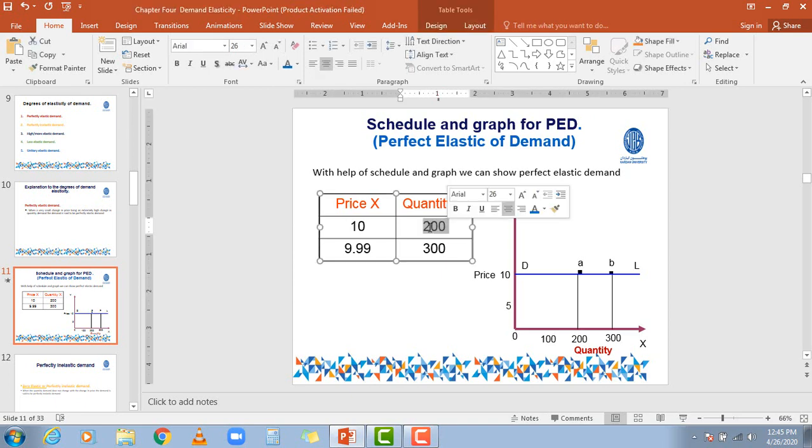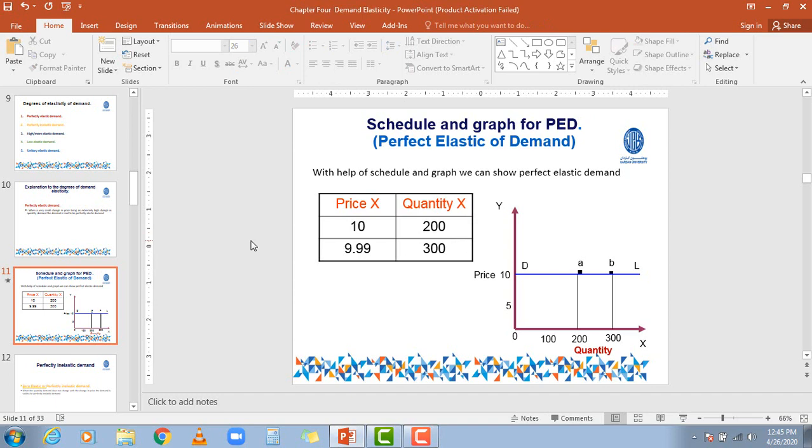It has increased the quantity from 200 to 300. Now we say a small change in the level of price brings a big change in the quantity demanded.